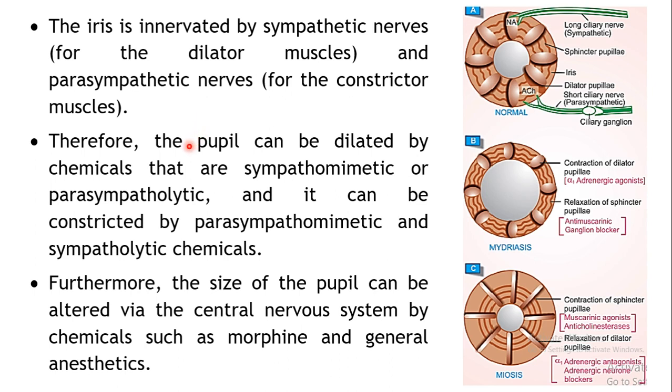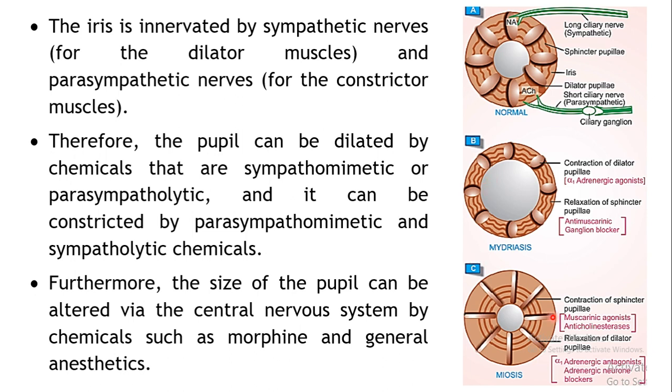Likewise, certain types of drugs may affect this pupil. The pupil can be dilated, that is the size will be increased, by what type of drugs? Those drugs which can contract the dilator pupillae. What type of drugs will contract the dilator pupillae? It is innervated by the sympathetic system, so sympathomimetics, those drugs which can act in the same way as noradrenaline, or parasympatholytics. Parasympathomimetics will result in contraction of the circular muscles, right? So parasympatholytic drugs will result in relaxation of these muscles. As a result of this, dilatation of the pupil will take place.